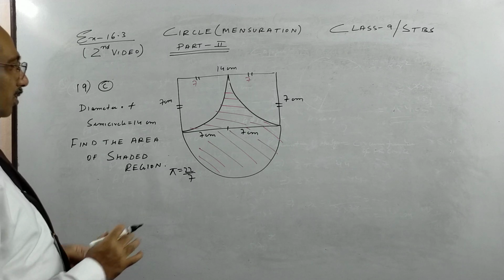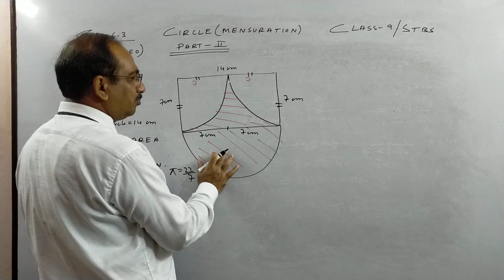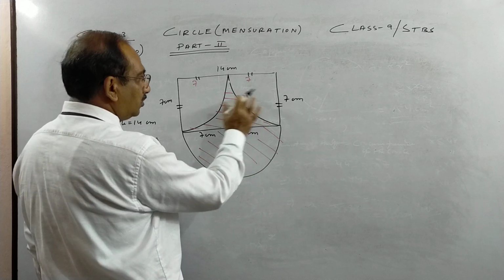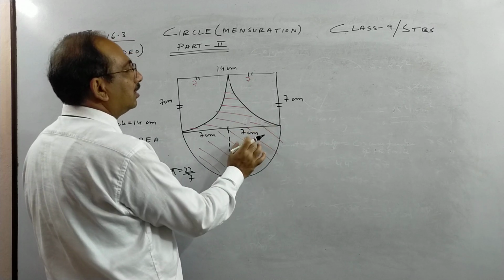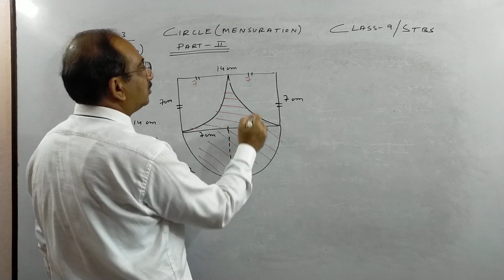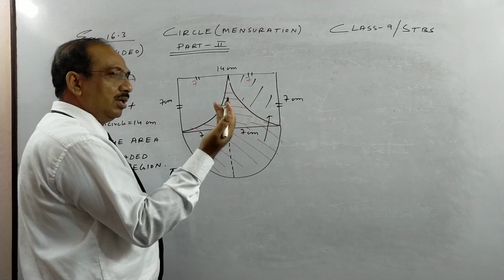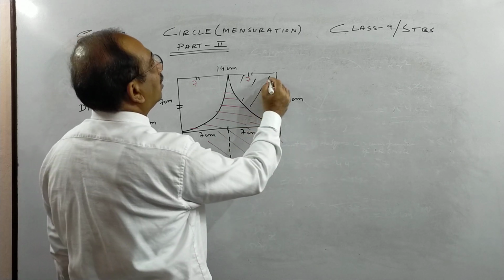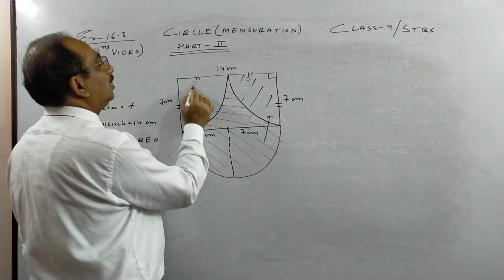Now see the most interesting part. If you see this area we have to find, so this together will make this most important thing. So if I can divide this into 2 quarters of a circle, so you see here, this area finding, I cut it over here, they are equal in area, children. See, a circle with radius 7, so 1/4 of that, 1/4 of that, so this will go and fit over here. Okay, this is 1/4, this is 1/4, because a circle with radius 7 will have the same size, and this is your quarter of a circle, so in the same way this will go over here.